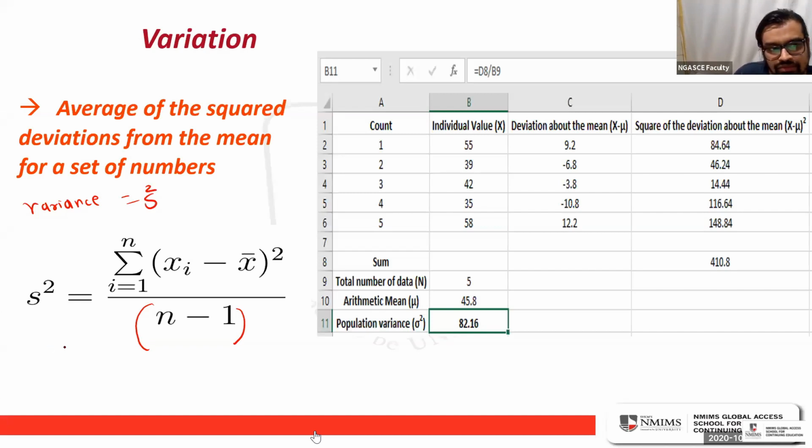This is the sample variance notation, and standard deviation is known as SD. This is the symbol, equal to the square root of S square. Got this clarity?